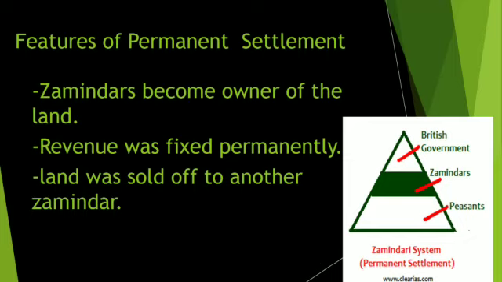The amount of the revenue to be paid to the company was fixed for a period of time. They need not revise it every year. If the zamindars did not pay the fixed amount on time, his property was sold off to another zamindar.